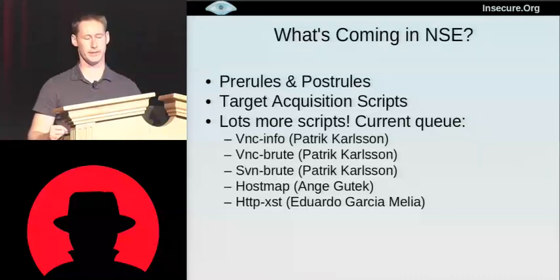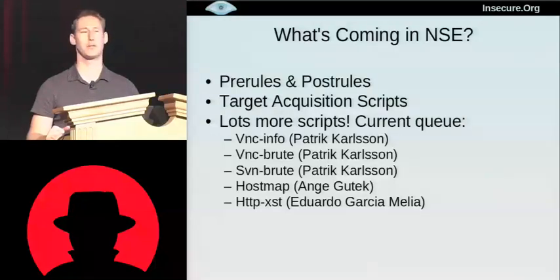The next feature is called target acquisition scripts, and it actually ties into what I just talked about before. What if a script like that DHCP discover script could take that net mask and network that it got from the DHCP server, instead of just printing it out, and hand it to Nmap to do further scanning with? What if the broadcast ping script could take all of the machines that respond to a broadcast ping, pass that to Nmap, and do whatever sort of scan you requested? I think having both of those together, they'll be very synergistic and make it easier.